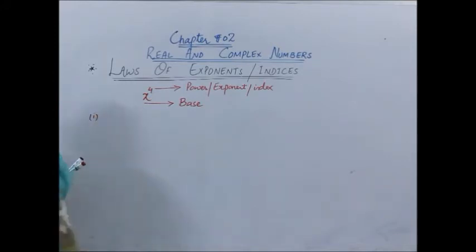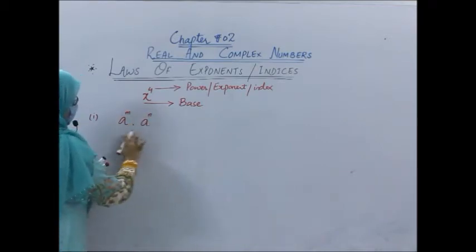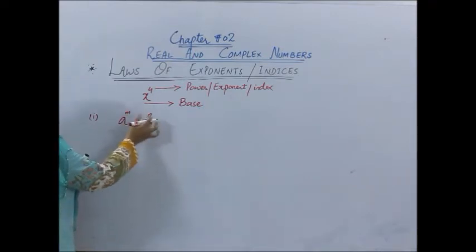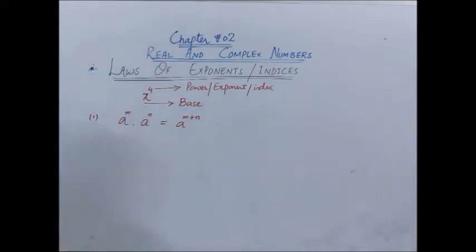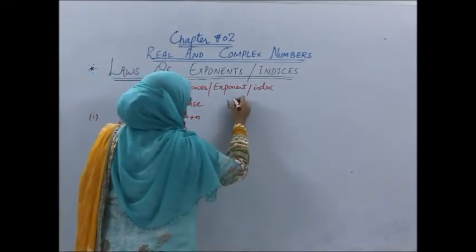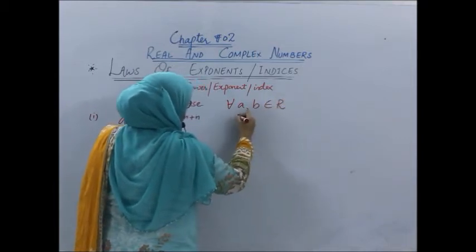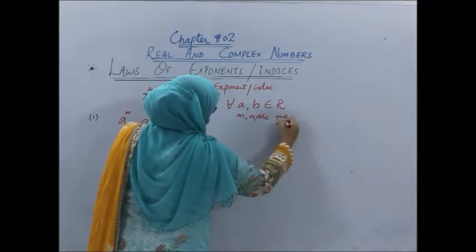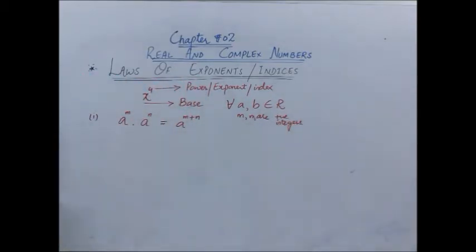First law of the index says if we have two numbers a power m into a power n, that is two numbers are multiplied with each other with same bases. If the bases are same, we can add the powers. This law says if the bases are same, we can add the powers. Let us write down. We are going to take any real numbers a and b, and m and n are positive integers. Right? M and n are positive integers and a and b belong to the set of real numbers.